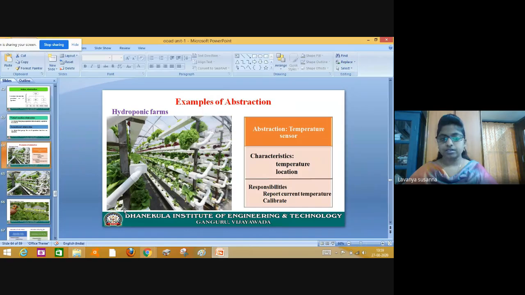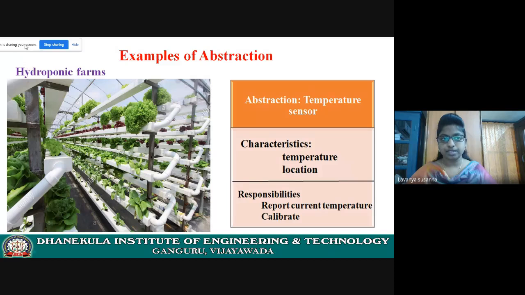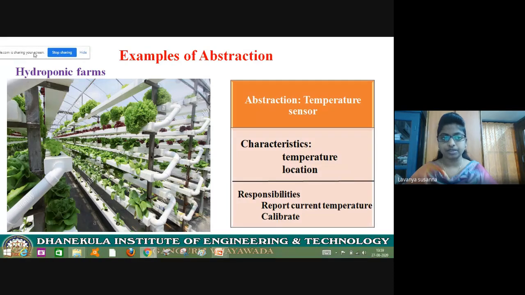Today we are going to discuss the major element, encapsulation and hierarchy. Before discussing that, let me recap for 10 minutes the previous class topics.